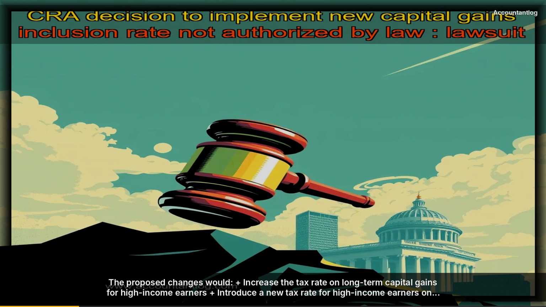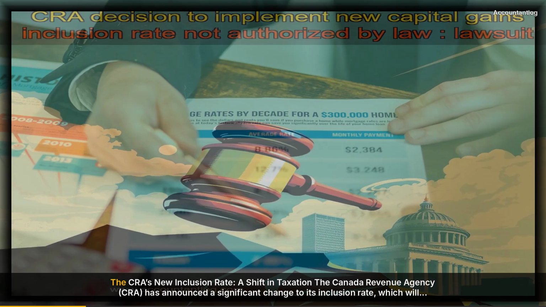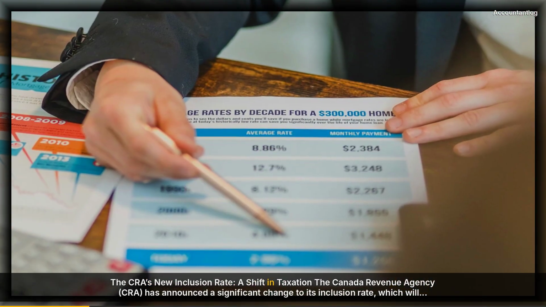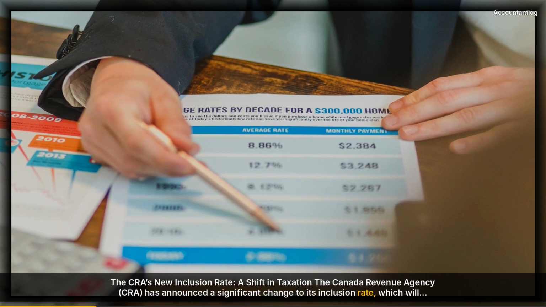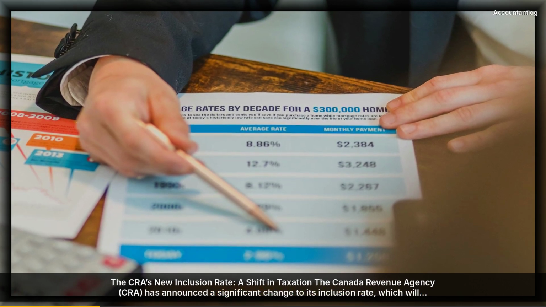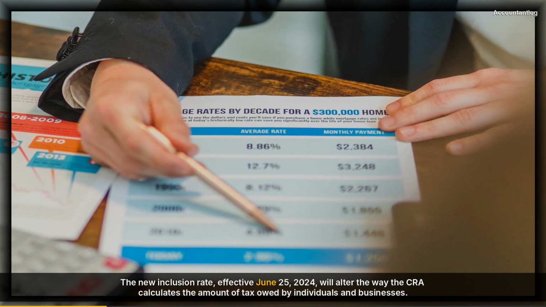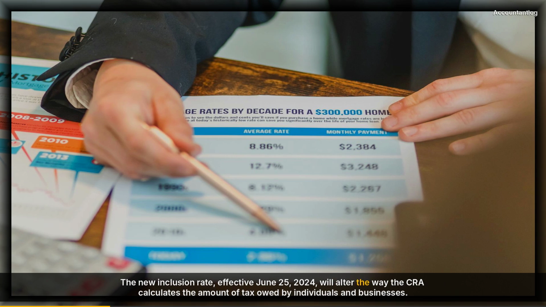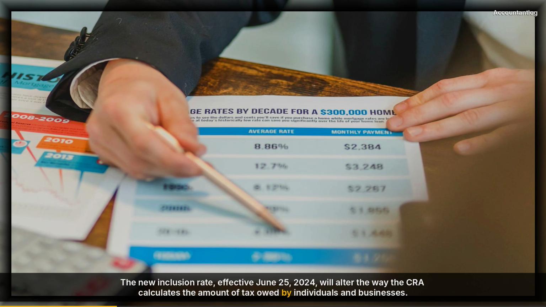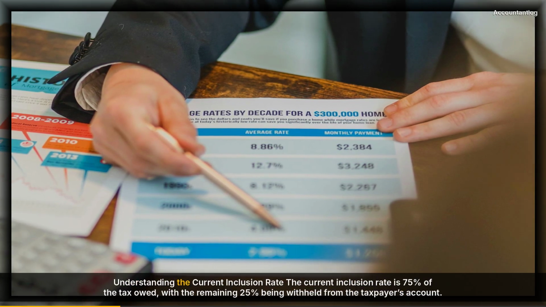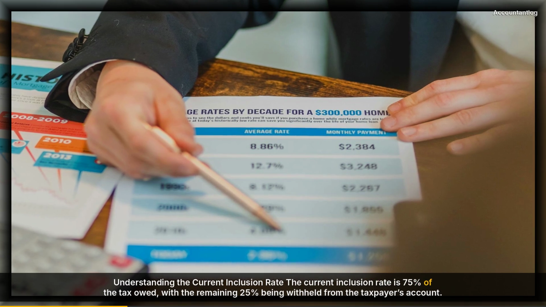Addressing the wealth gap. The proposed changes are designed to address the growing wealth gap in the United States. The CRA's new inclusion rate, a shift in taxation. The Canada Revenue Agency, CRA, has announced a significant change to its inclusion rate, which will impact how tax returns are processed and refunds are issued. The new inclusion rate, effective June 25, 2024, will alter the way the CRA calculates the amount of tax owed by individuals and businesses.